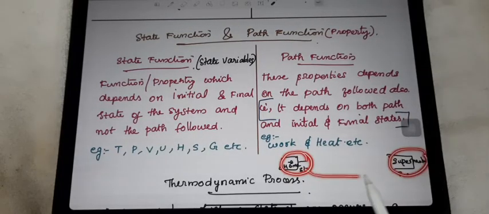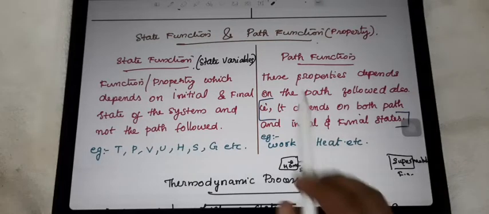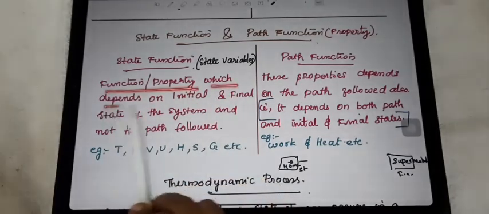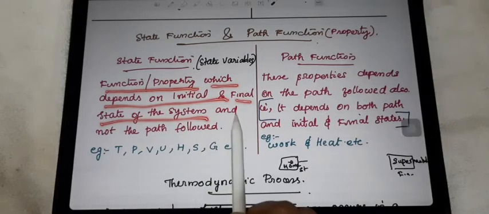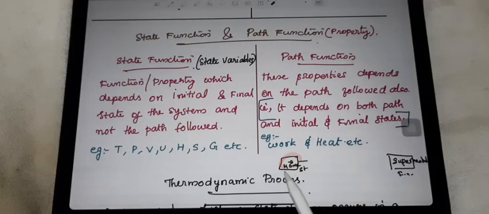So that type of property is said to be the state function or state property or state variable. It is the function or property which depends on the initial and final state of the system and not the path followed. Myself, I am the system.